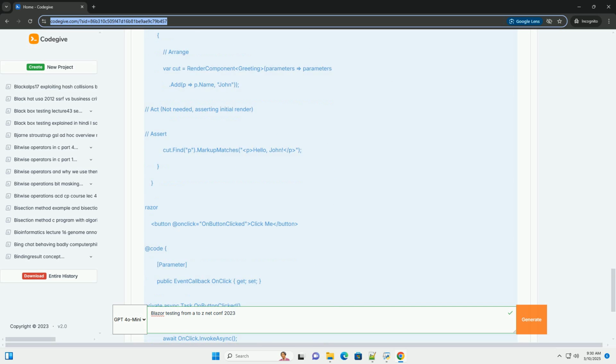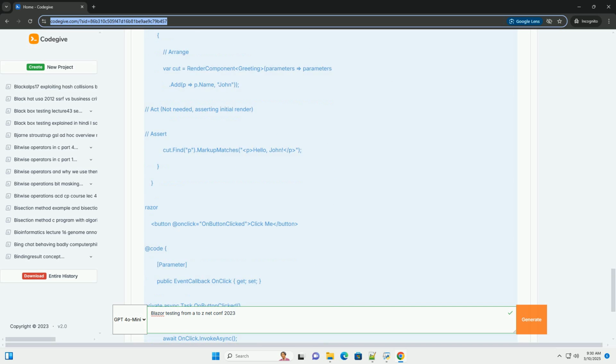Writing E2E tests for user scenarios. Here's an example of a Playwright E2E test for the counter component. Explanation. PageTest provides a base class for Playwright tests, including access to the Page object, which represents the browser page. Page.GotoAsync("http://localhost:5000/counter") navigates the browser to the URL of the counter component. Replace with your Blazor app's URL.